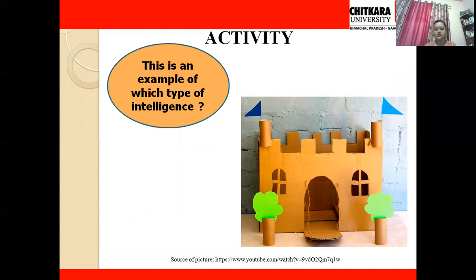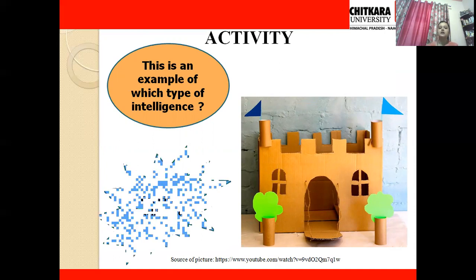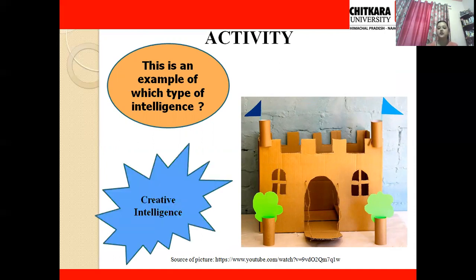They are using something which is reusable, and they are building something new from it. So what kind of intelligence is this? Think about it. So this is creative intelligence, because they are using or creating something new. Someone is using an old carton box and creating a castle out of it. So this is a kind of creative intelligence.